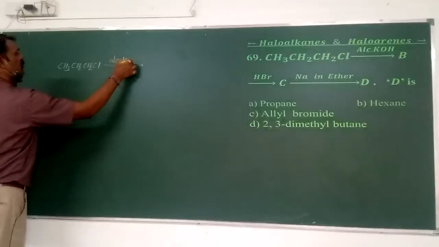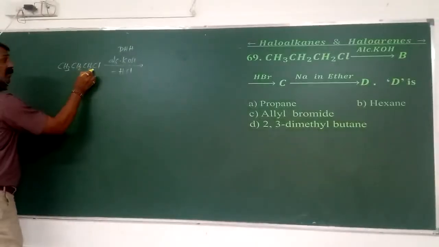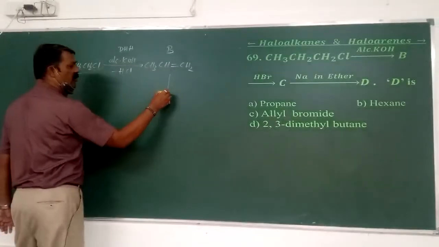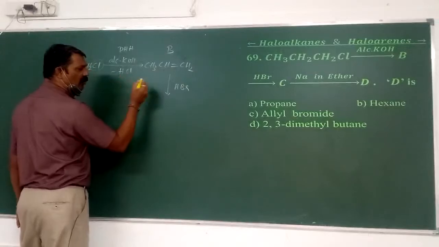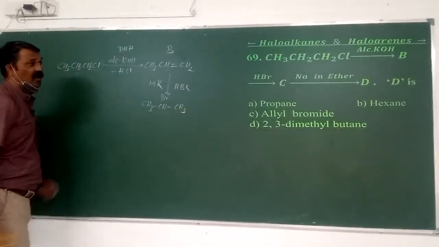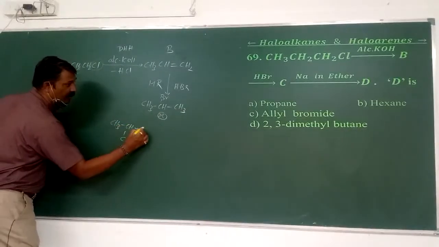That is CH3CH2CH2Cl with alcoholic KOH. The function of this one is called a dehydrohalogenating agent, means minus HCl. Removal of Cl, and from the adjacent carbon we have to remove the hydrogen. Therefore, I am getting CH3CH=CH2. This is called B here. Propene. This on treating with what? HBr. HBr without the peroxide means it is called the Markovnikov rule. Therefore, negative part, means the Br has to be attached to the what? This one. Or I can mention this in the form of CH3CHBrCH3.